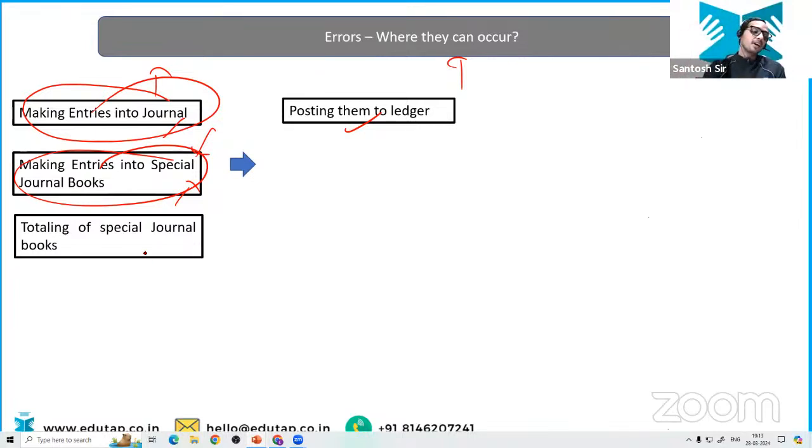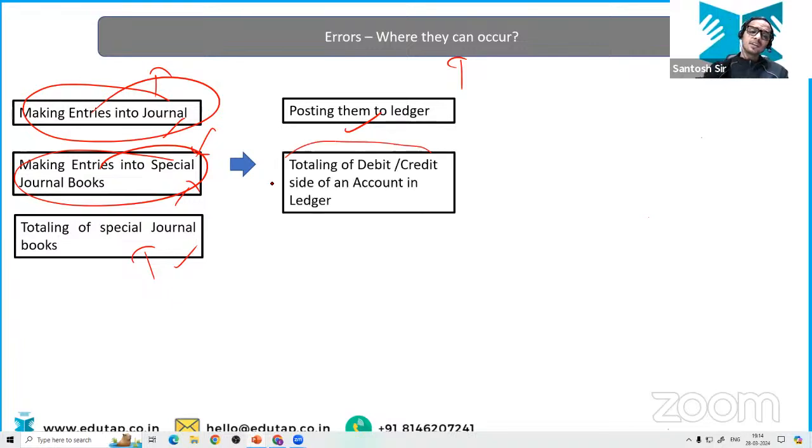And when he's totaling these special general books like the purchase book, sales book, and the cash book, when he's totaling the debit and credit side, then also he can commit a mistake. Now, the next scenario is he can make a mistake while totaling the debit or credit side in the ledger account.